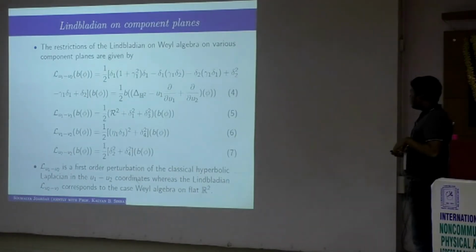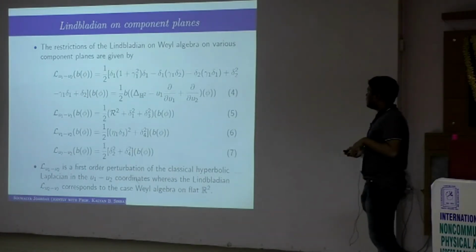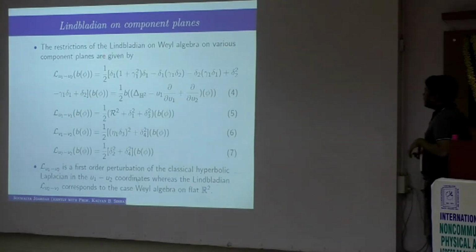As I have already said, we will be interested in studying the component planes. Let us see how this Lindbladian looks when restricted to the components. So we have 4 component planes. If you restrict that Lindbladian to this commutative component plane, it will be given by this object, and you can see that this is a first order perturbation of the classical hyperbolic Laplacian on the U1 U2 commutative plane.